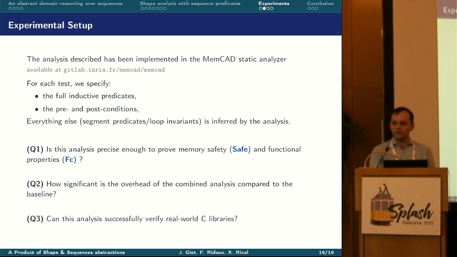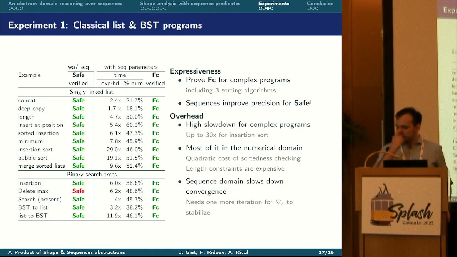And then we ask ourselves, what is the expressiveness of the analysis regarding memory safety and preservation of invariant, as well as partial functional correctness? What is the cost of the analysis compared to the analysis without sequence parameters, and what is its versatility? To answer the first two questions, we analyze programs implementing classical list and binary search tree programs, including insertion sort, bubble sort, and heap sort. For all of these programs, the analysis managed to prove partial functional correctness.